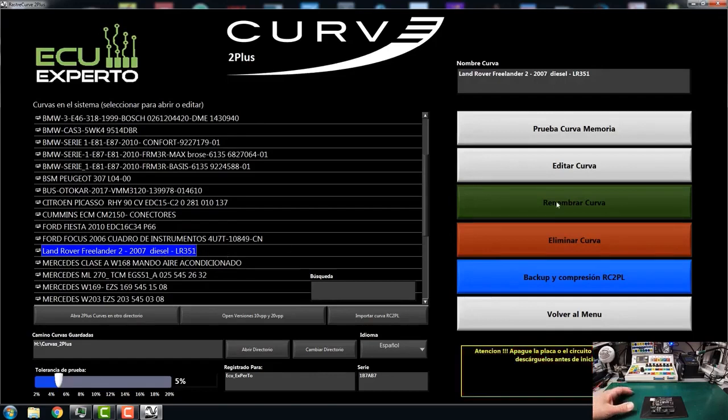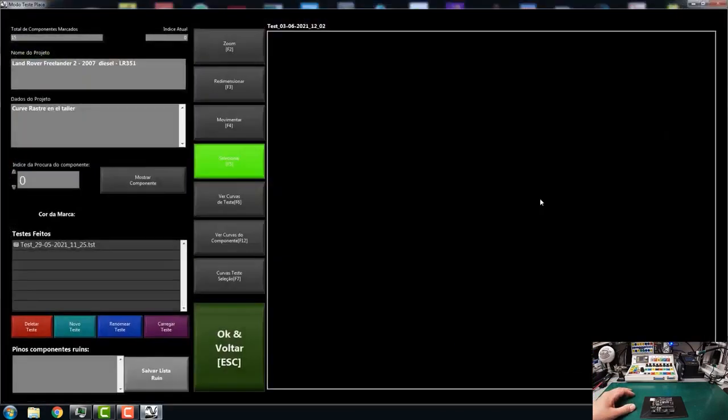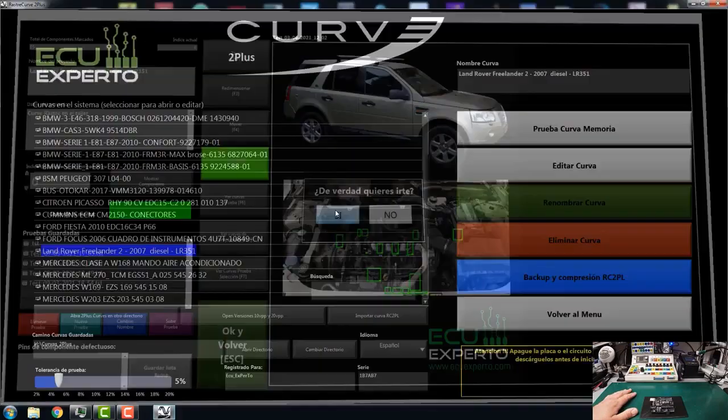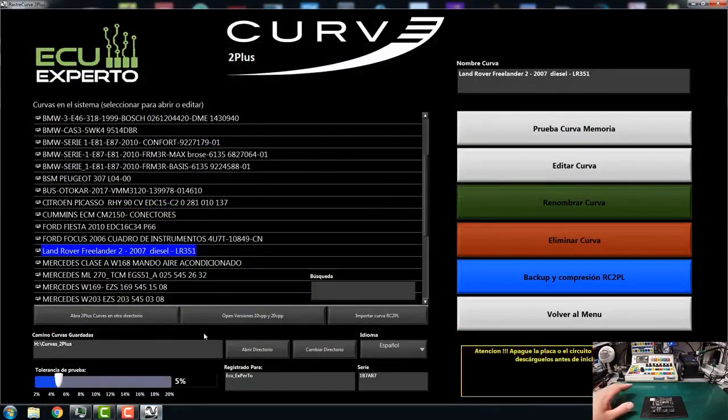I am going to open the curves memory. This is the car, and here is what I can test, or what is captured to test. The more you capture, the more information you will have, and the better it is. But well, in this case, I only took this. Okay. So with the hard disk, that's what I have. I remove it from this computer, I put it on the laptop, and I continue working.